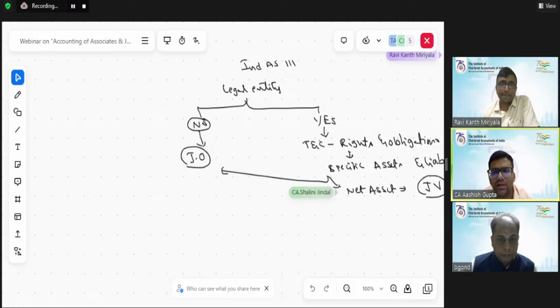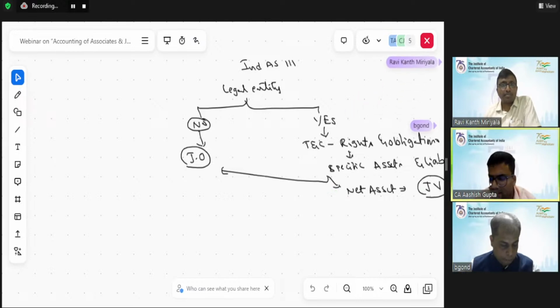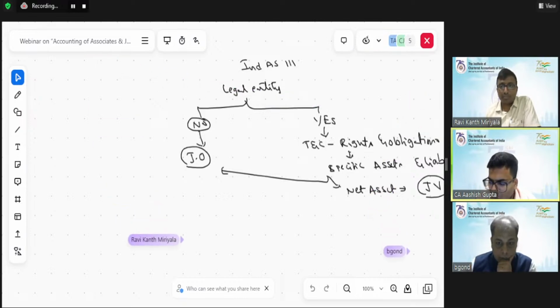So, my next question is to Bhavesh, sir. When an entity exercises joint control over another entity, what is the recommended accounting treatment for the investment? Secondly, should it be disclosed in the notes to accounts of the financial statements, or should it be recognized as investment in associates under a different accounting category?